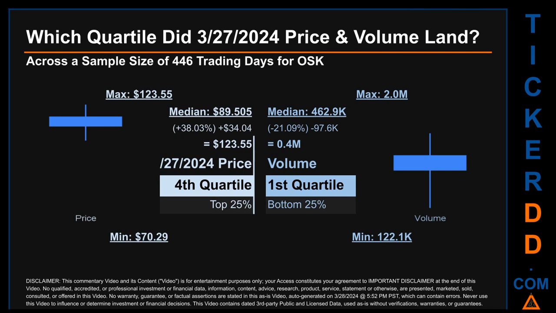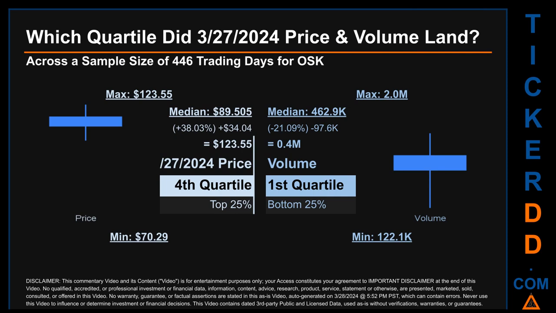The day's volume landed within the first quartile, at the bottom 25% of all sampled daily volume, which saw a max daily volume of 2 million and a minimum of 122.1 thousand. Quartiles tell us about the spread of a data set by breaking that data set into quarters, just like how the median breaks the set into half.